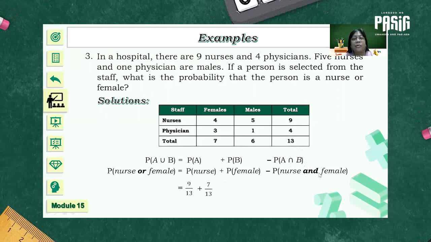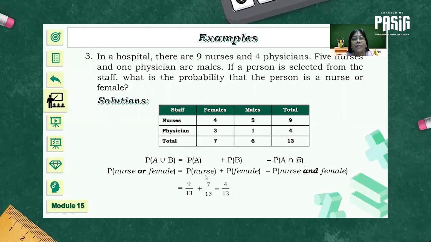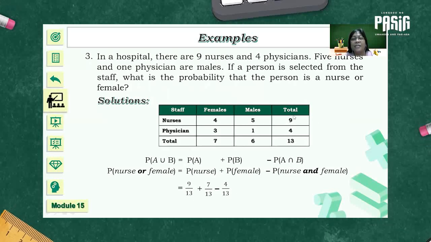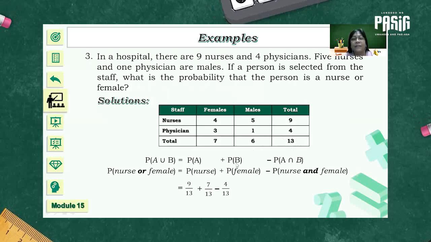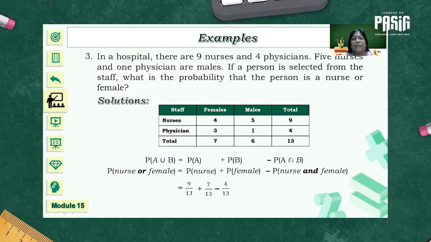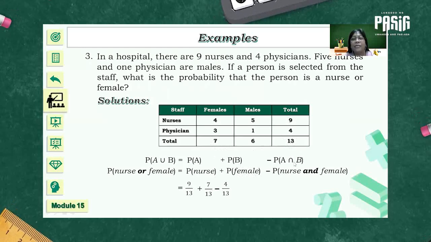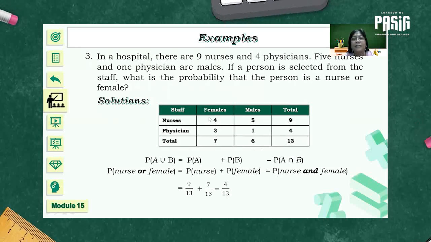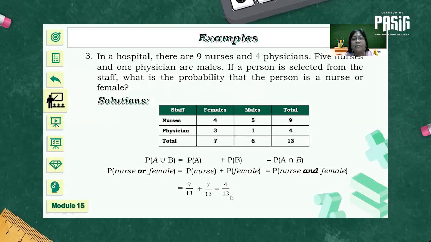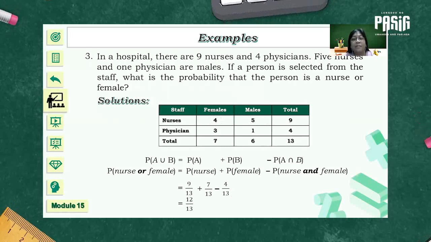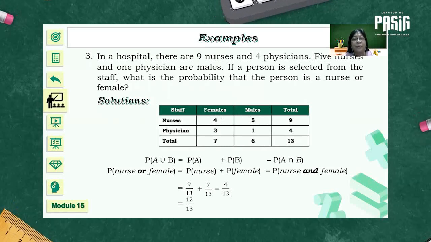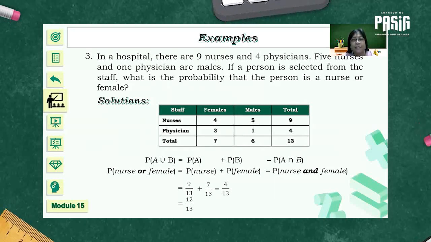So by substitution, the probability of nurse, since we have 9 nurses in all, over 13, plus the probability of female, we have 7 females in all, over 13, minus their intersection. This is the female, this is the nurses, so the intersection is 4 out of 13. And by simplifying, we were able to get 12 over 13. So the probability of nurse or female is 12 over 13.